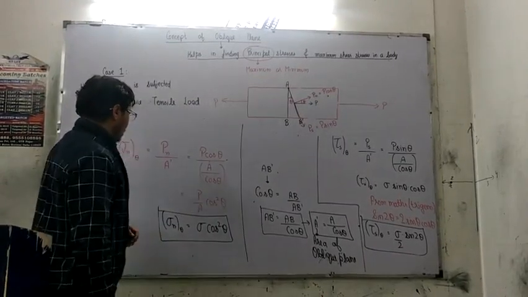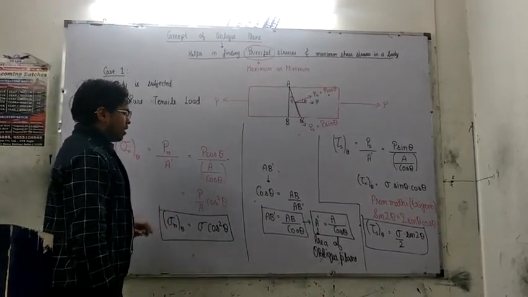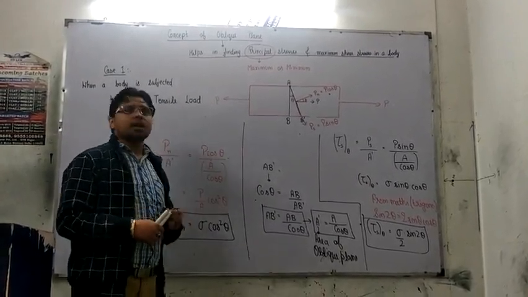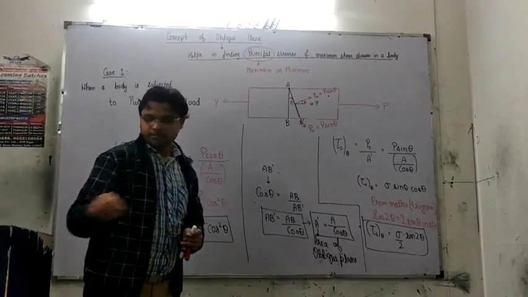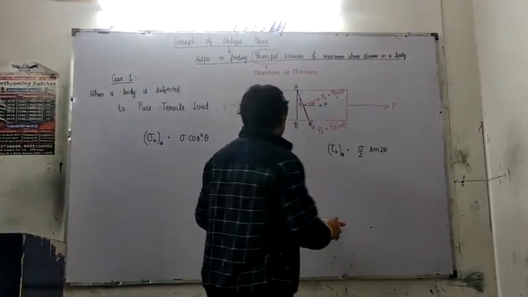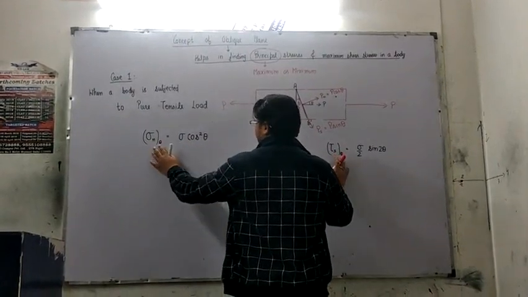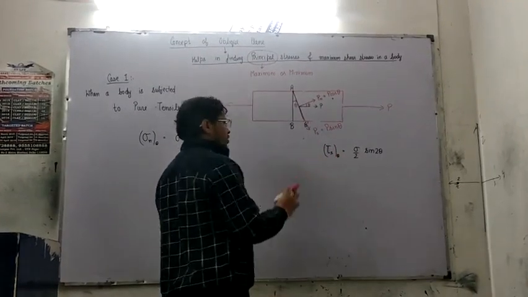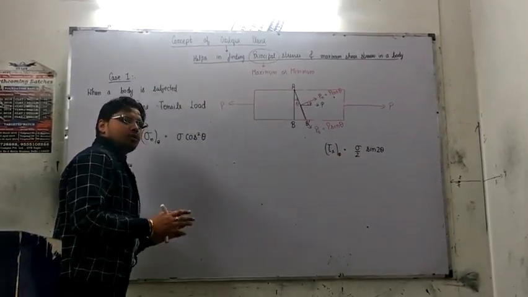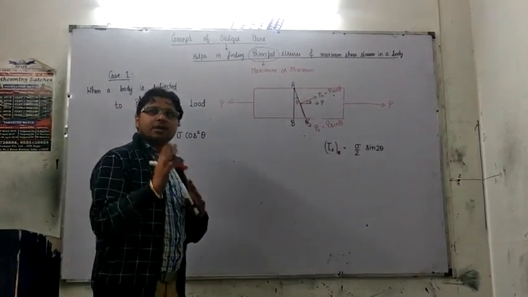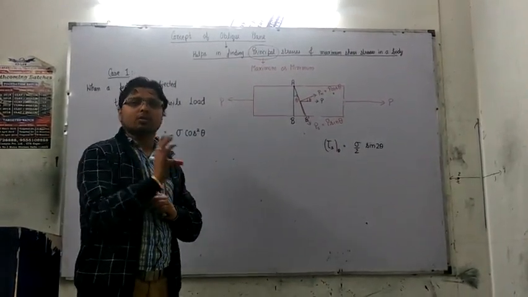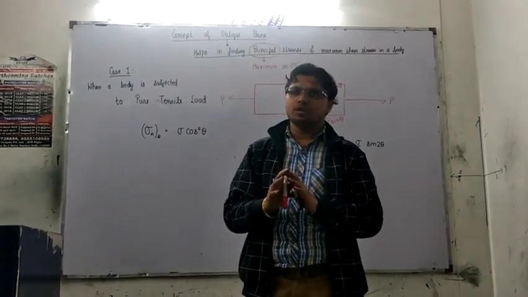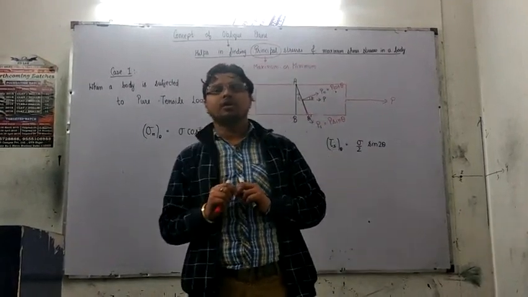Now, after discussing these two parts, we are ready to find the maximum and minimum condition, and we will be taking help from trigonometry, right? We have already found the value of normal stress at any section theta from the cross section and the value of shear stress on that section. But till now, we don't know what is the orientation of that plane from the cross section in which maximum or minimum stress is induced, because we are mainly focusing on those planes.